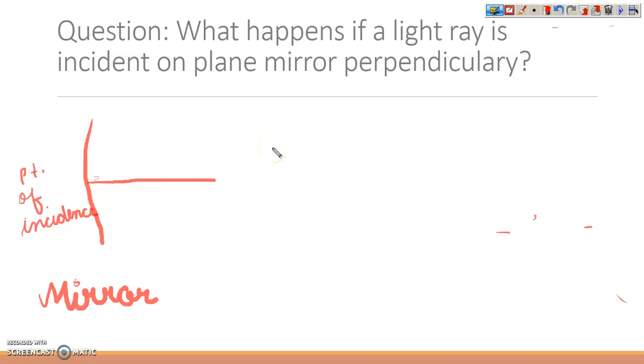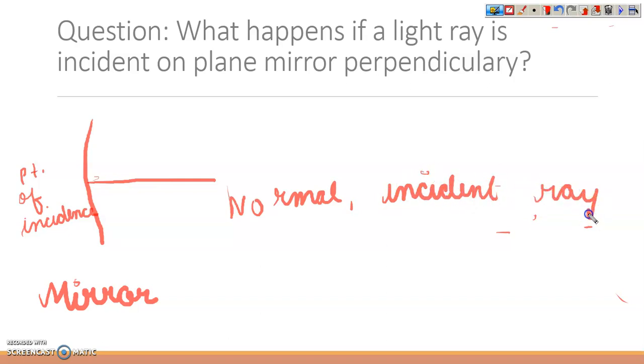So all the three things, the normal, the incident ray, and the reflected ray, are here.